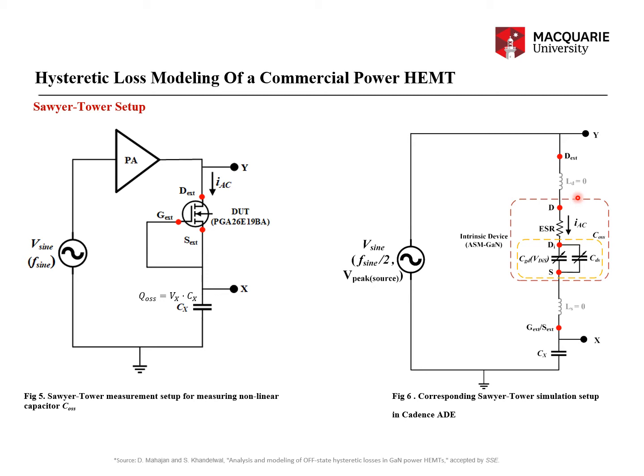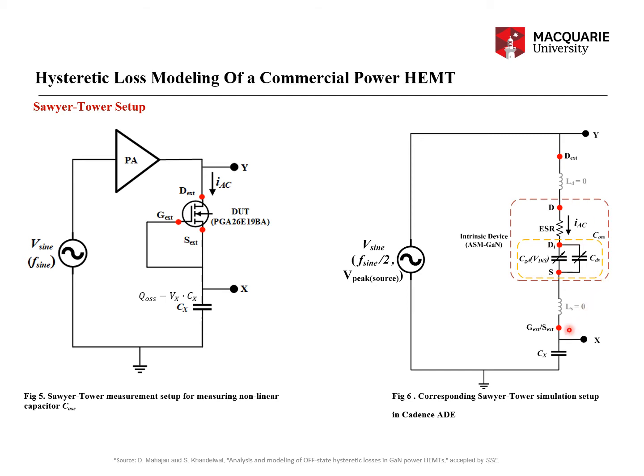For example, if you use a series capacitor, what can you filter out? You can filter out the DC or low voltage ringing, right? So they probably used some kind of filtering technique to eliminate the low voltage ringing, and that's the reason I'm keeping LD, LS, and LG equal to 0.